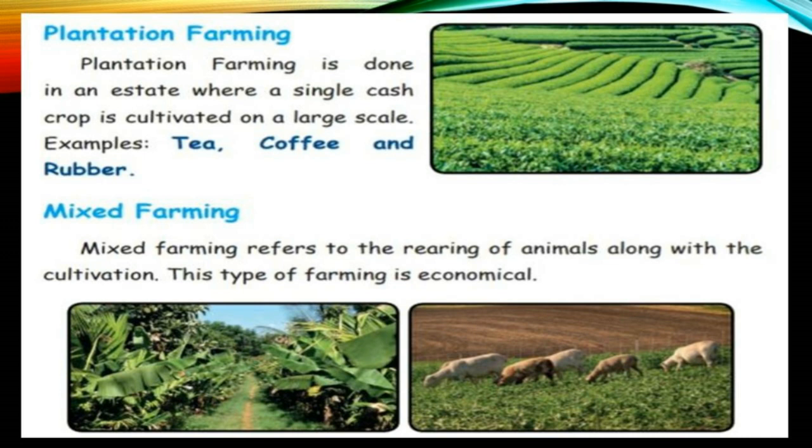Next one is mixed farming. Mixed farming refers to the rearing of animals along with cultivation. The animals will also eat from the cultivation with the help of farming. This type of farming is very economical. It is used for the animals as well as for human beings. So it is called mixed farming.